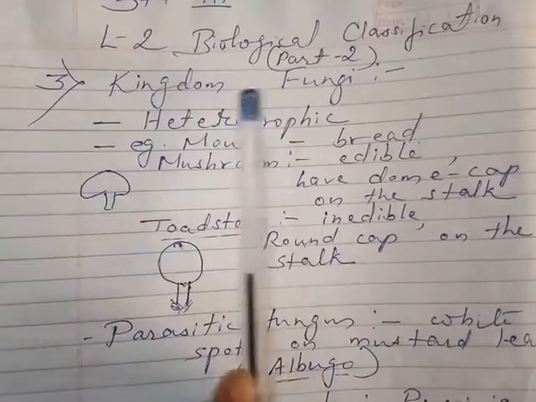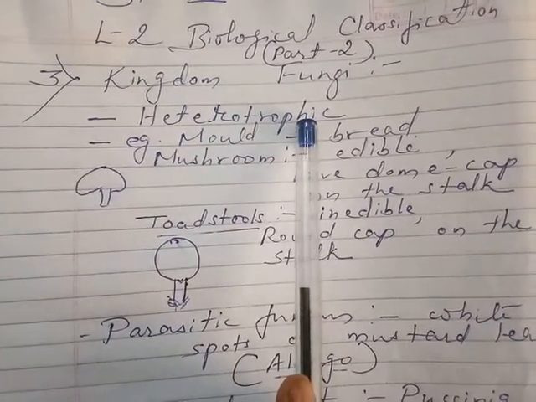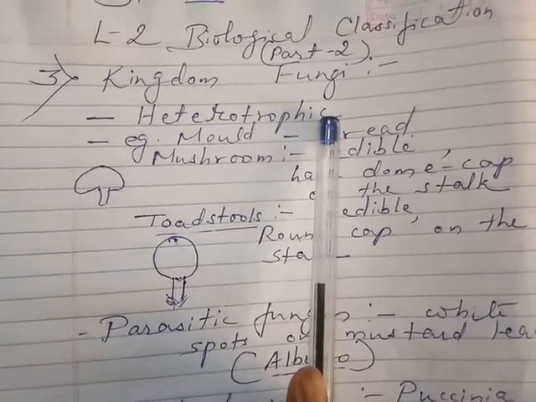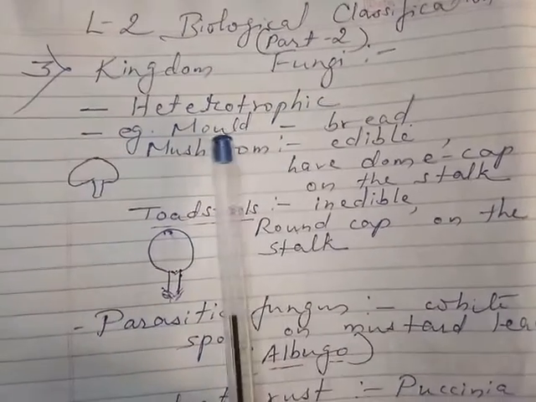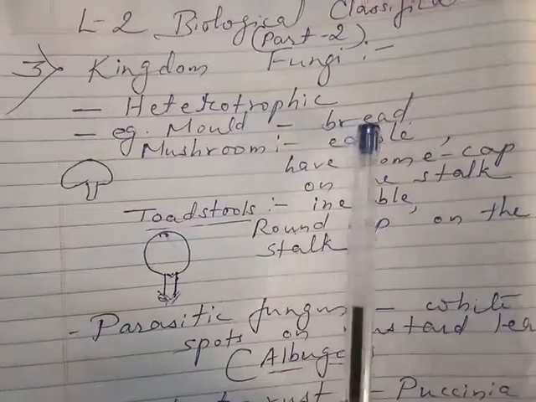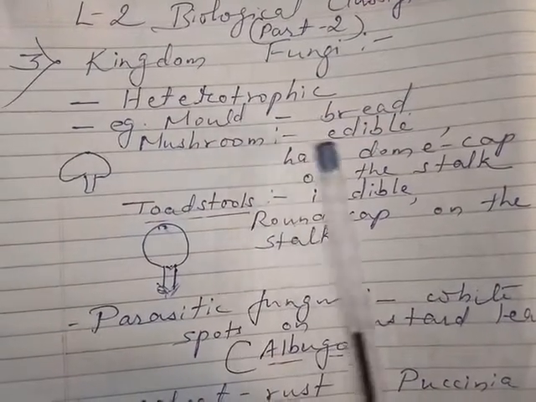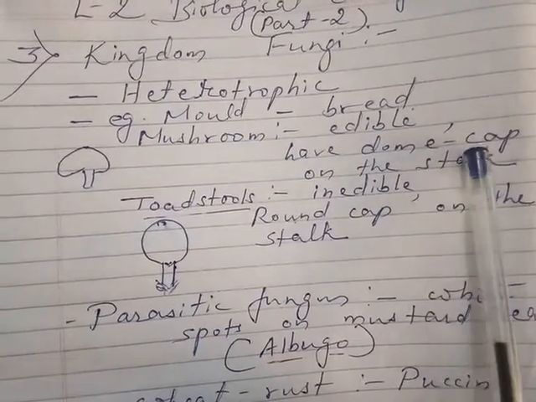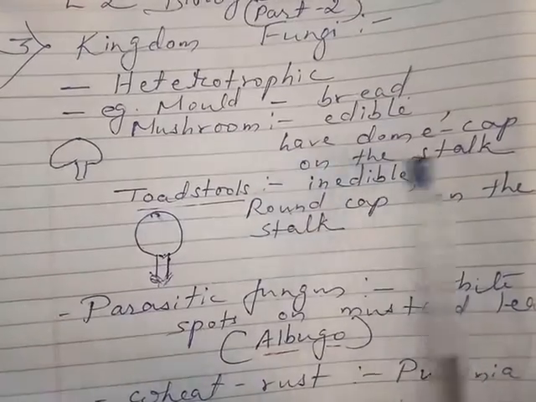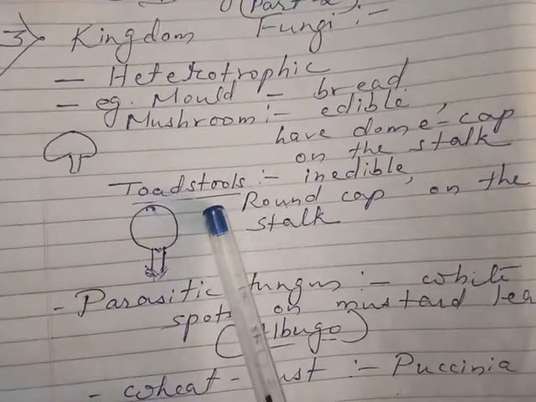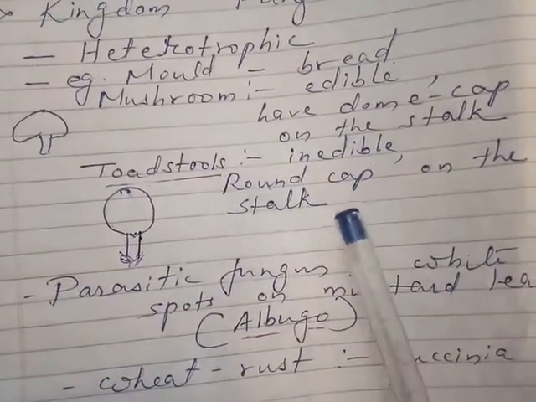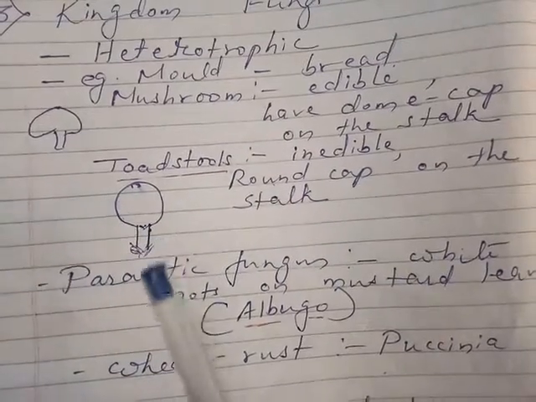Kingdom Fungi. Fungi are heterotrophic, that is, they depend on other animals and plants for food. Example, mold, it is found on bread. Mushroom, it is edible and has a dome cap-like structure on the stalk, while toadstools are inedible, with a round cap on the stalk.